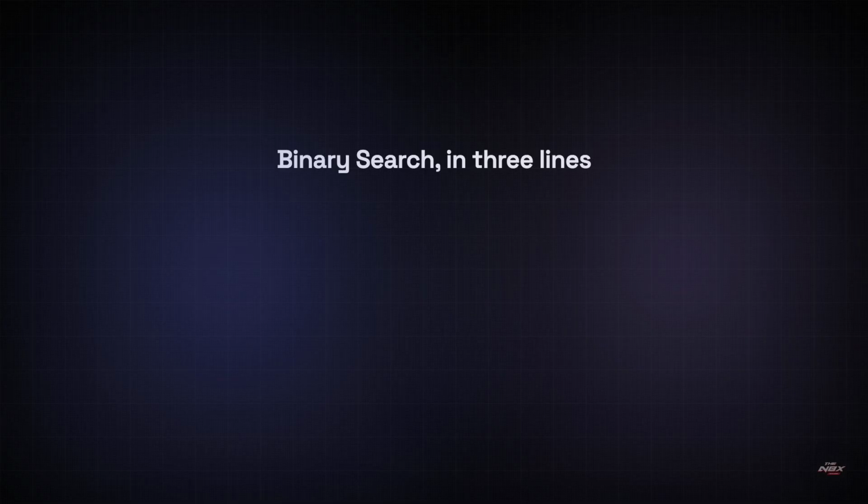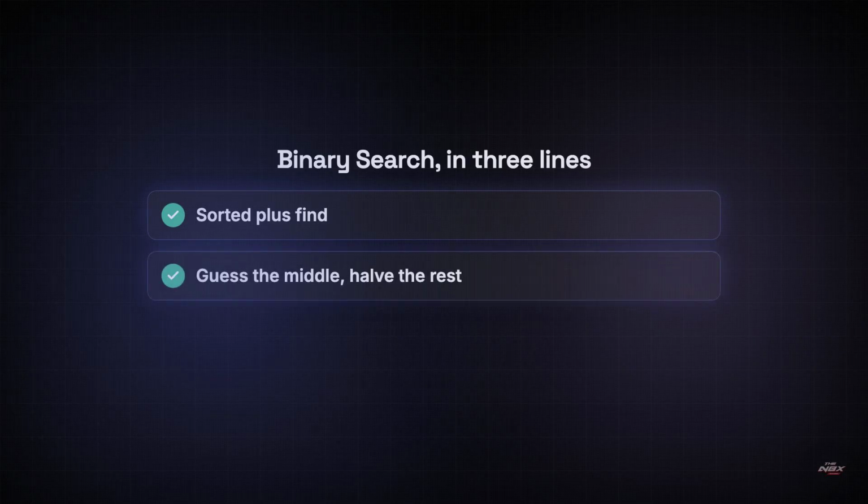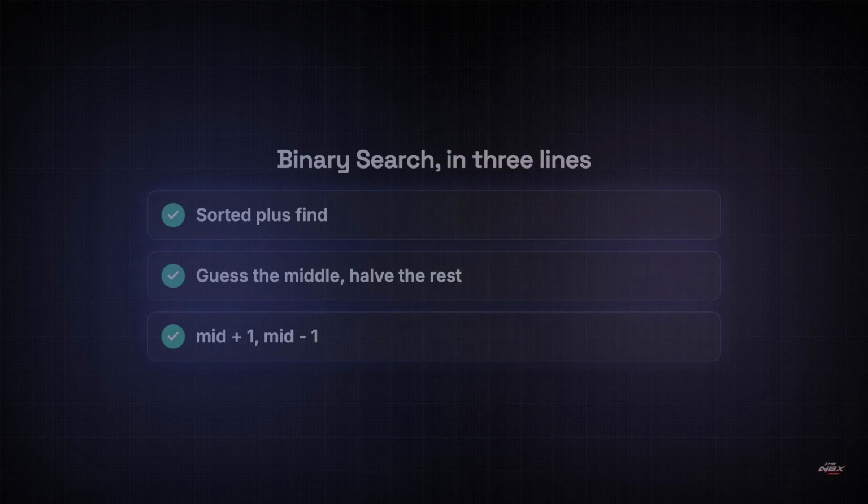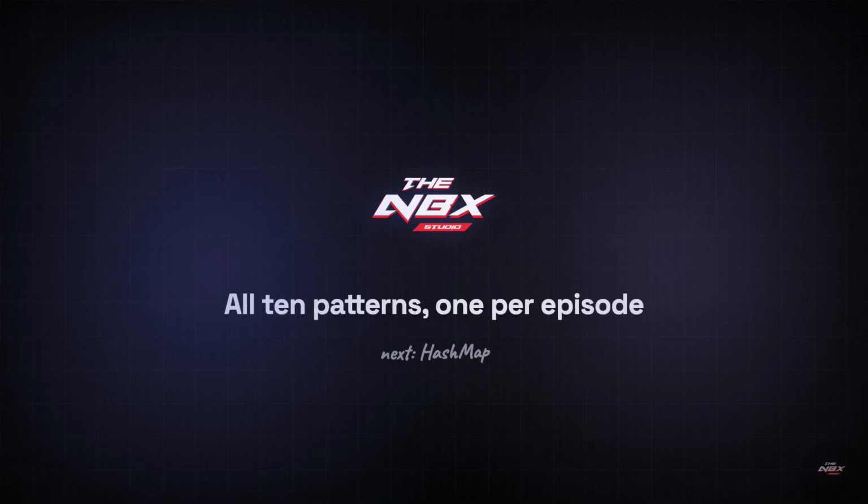3 things to take with you. Your signal is sorted plus find, and sorted is what makes elimination safe. The move is to guess the middle and throw away the half that cannot hold the answer. And the bugs live in 2 lines, mid plus 1 and mid minus 1. Next in the dojo is the hash map, which is what you reach for when the array isn't sorted, and sorting it would cost more than the search saves. Go and do binary search first.